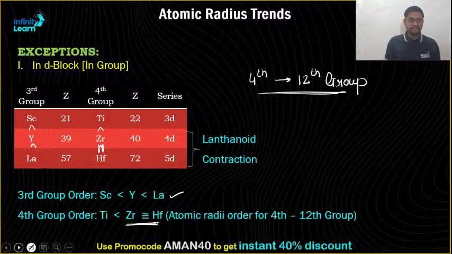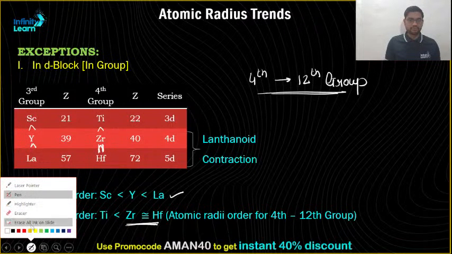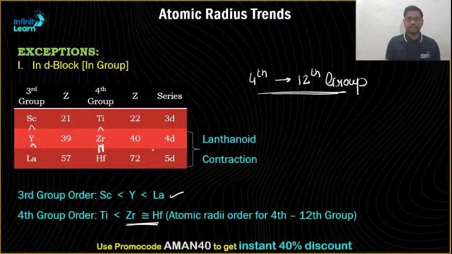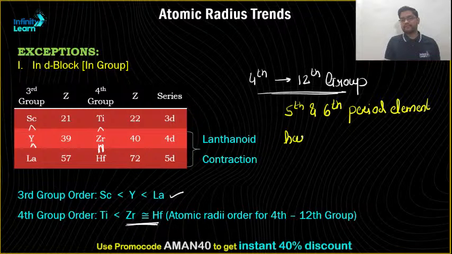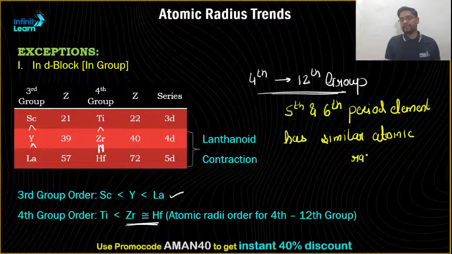That means from the 4th to 12th group, 5th and 6th period elements have similar atomic radii.